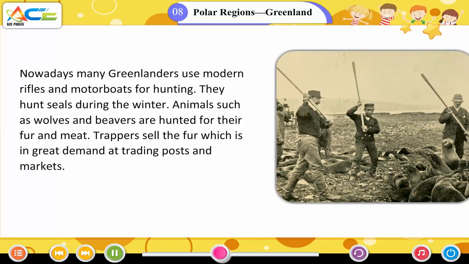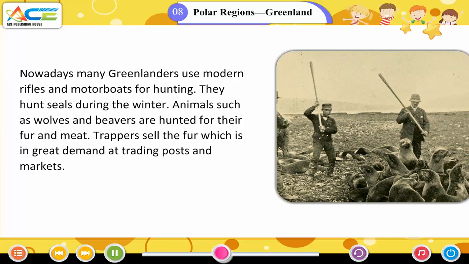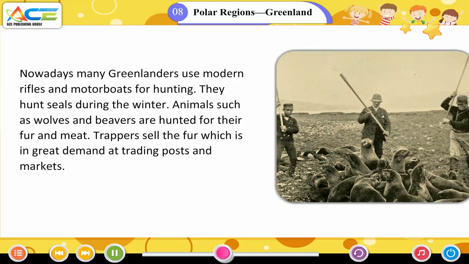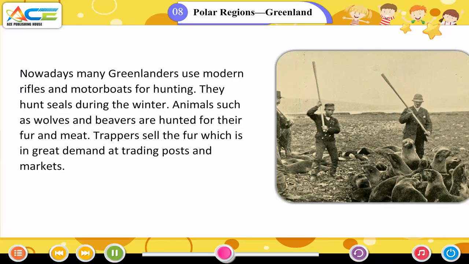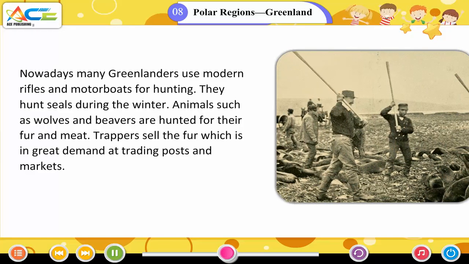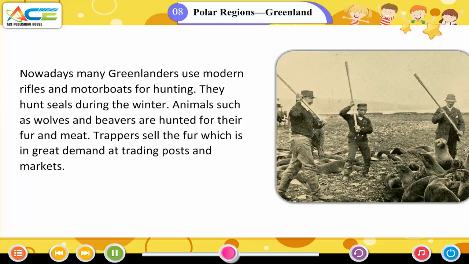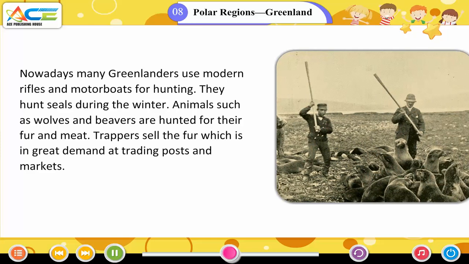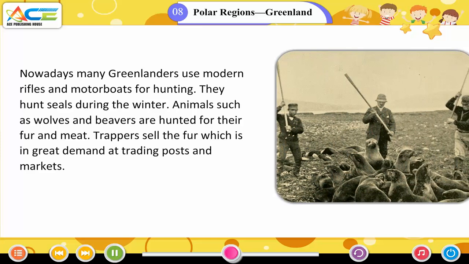Nowadays, many Greenlanders use modern rifles and motorboats for hunting. They hunt seals during the winter. Animals such as wolves and beavers are hunted for their fur and meat. Trappers sell the fur, which is in great demand at trading posts and markets.